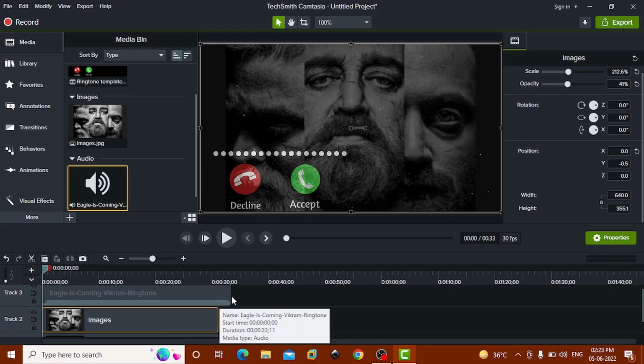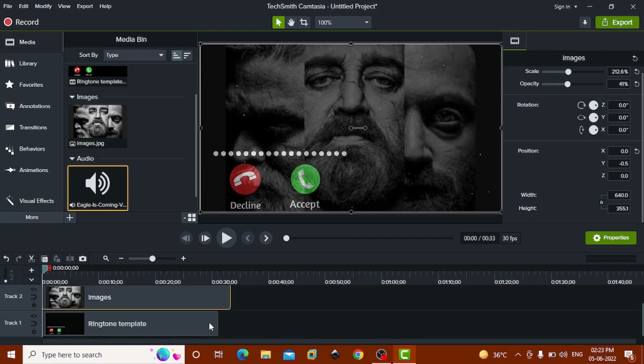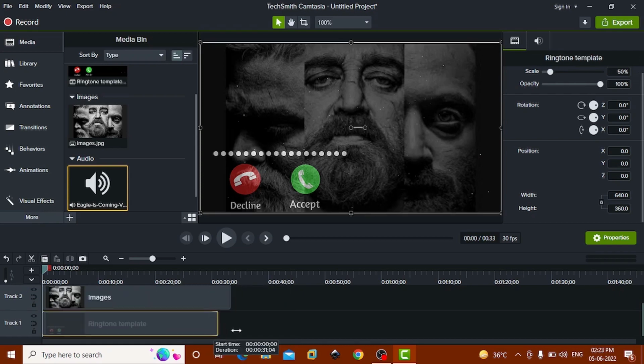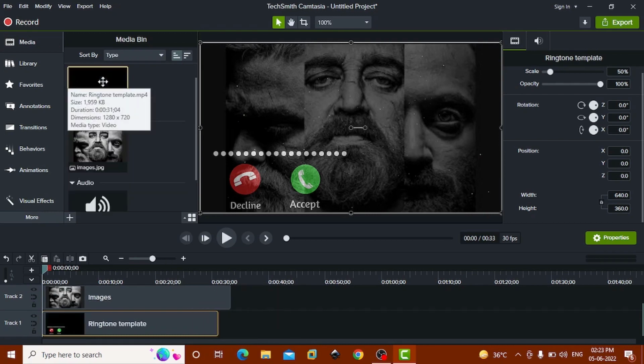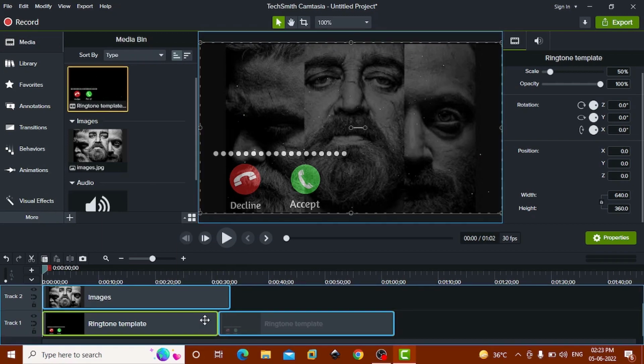This is our ringtone size. You can follow this size. After that, this does not increase the length. Don't worry, you can again drag and drop this inside here.